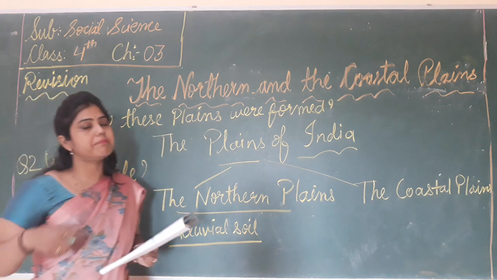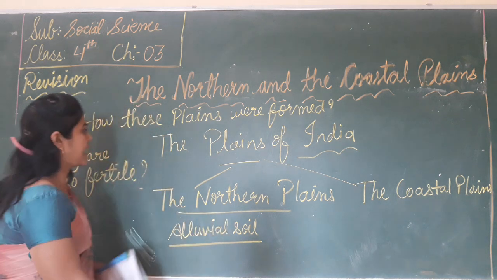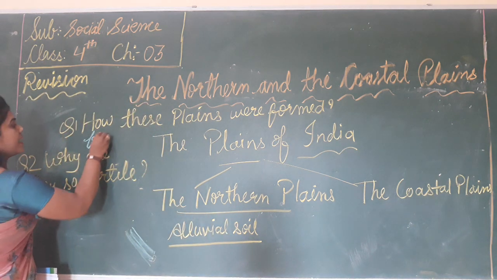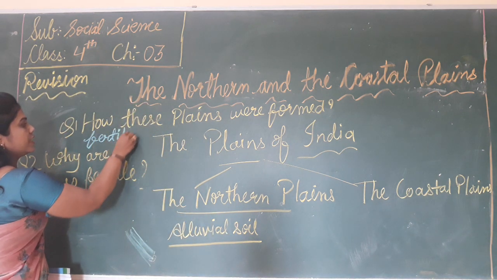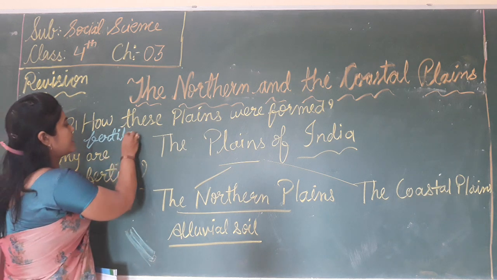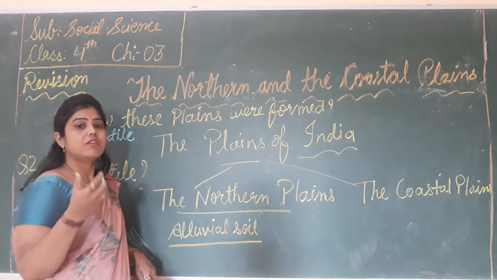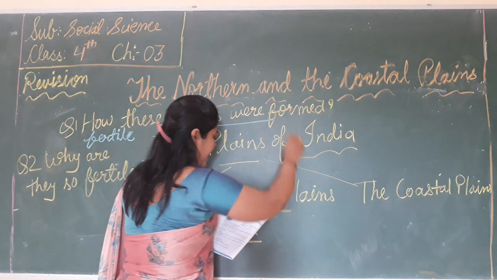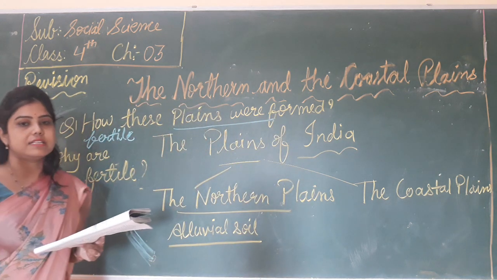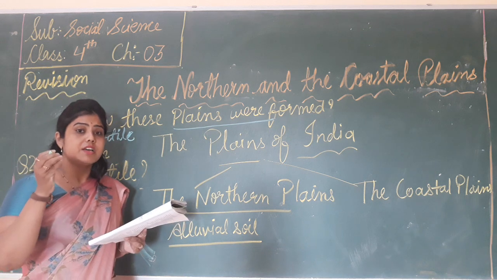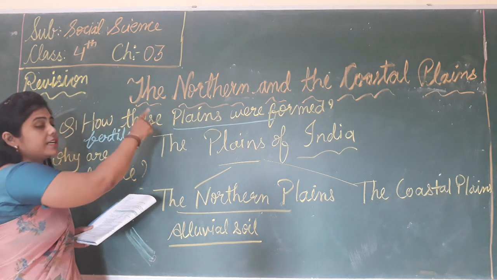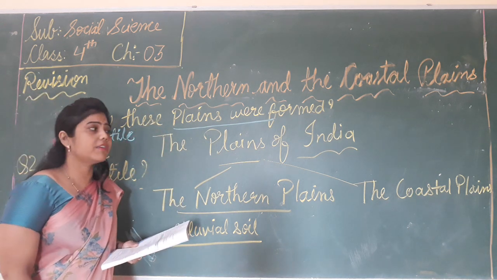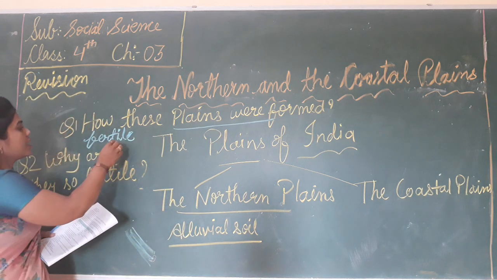So that makes the plains very fertile. So these plains were formed by the rocks, sand and silt deposited by the river.